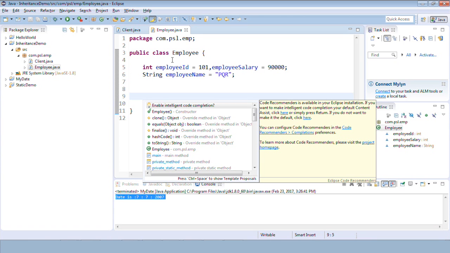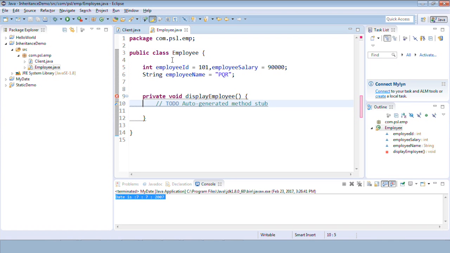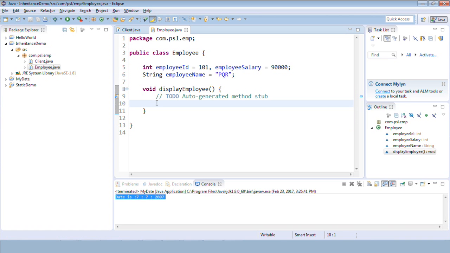and let me create some method to display these values now, right? So I'll create a method called display employee. I don't want to make them private. I'll keep them public as of now, or default as of now.